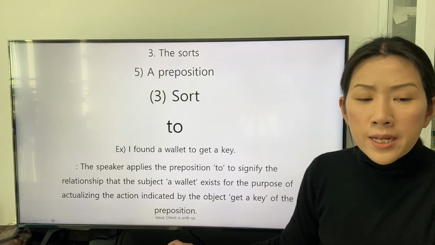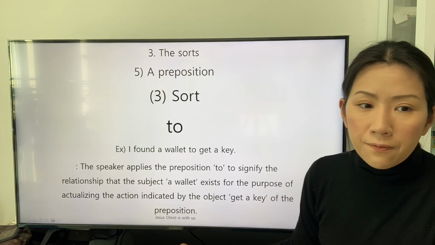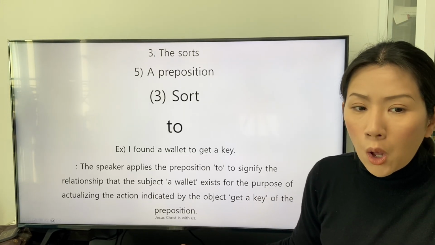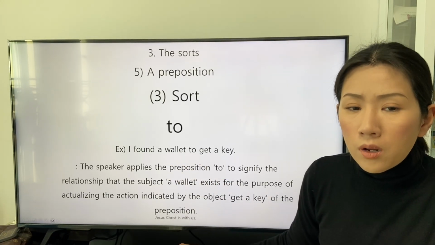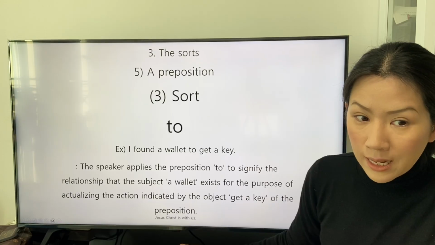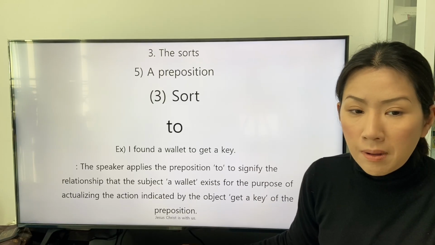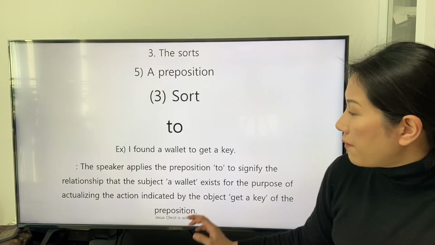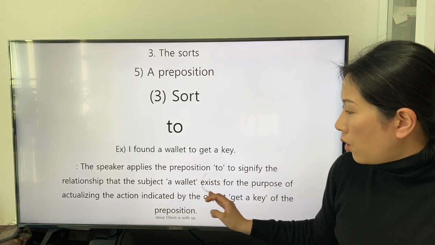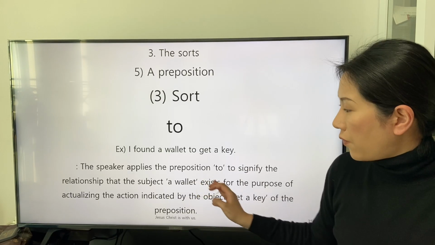The speaker applies the preposition to signify the relationship that the subject, a wallet, exists for the purpose of actualizing the action indicated by the object, get a key, of the preposition. We have to change the tense of this verb existed.